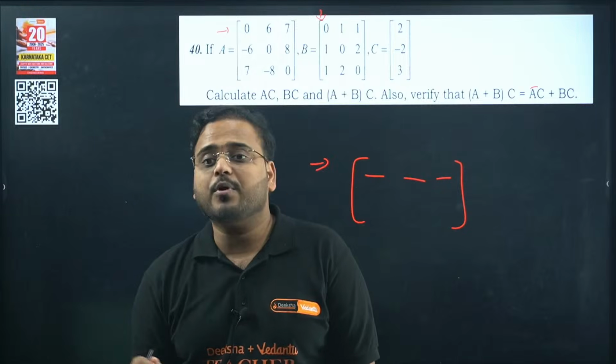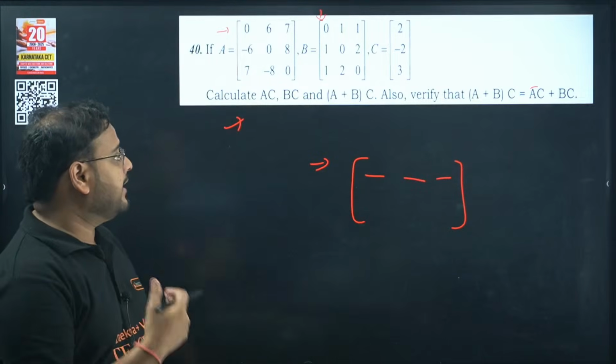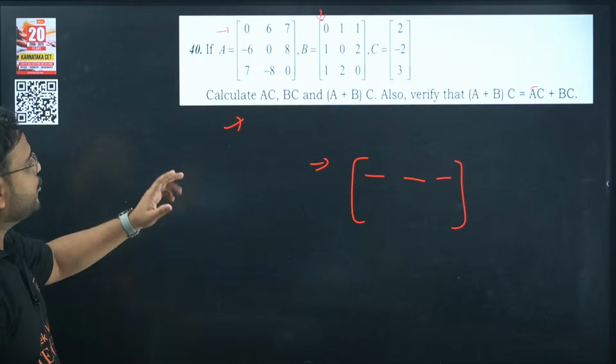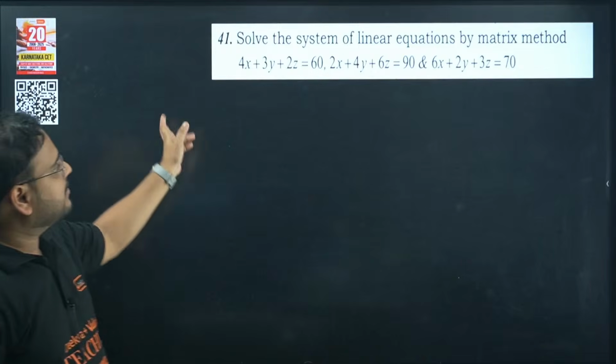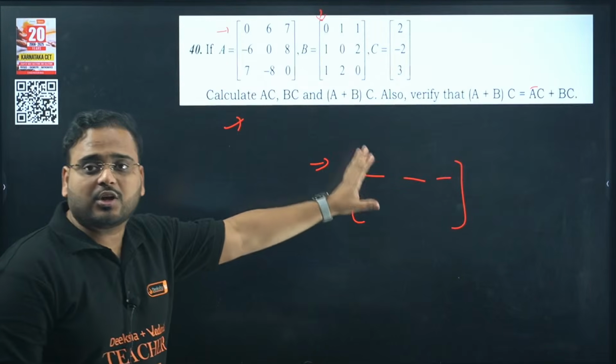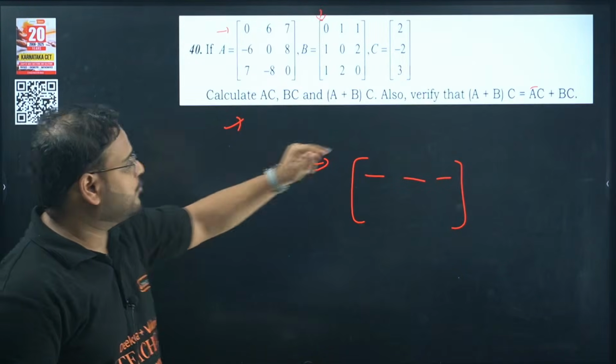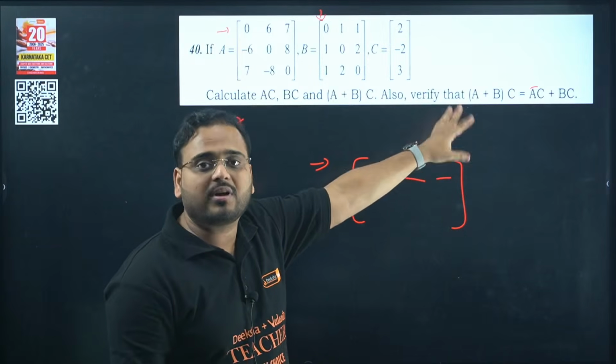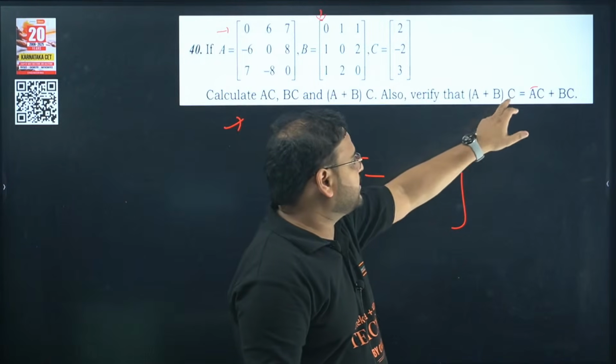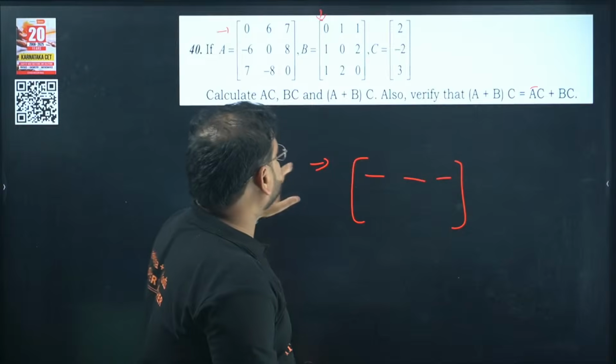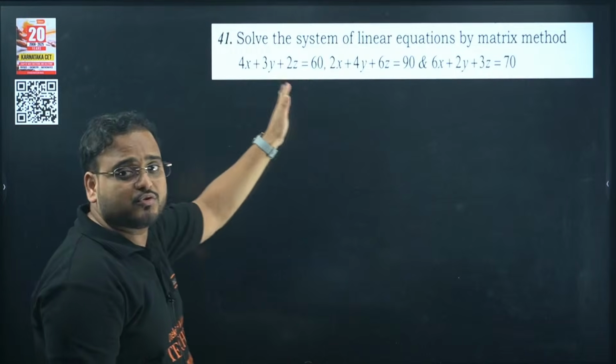Okay, so I hope you have understood what type of questions you can expect in your model question paper. Let me show you the questions quickly. Here is one question on the multiplication or the property of matrices. This is the distributive property over addition, right? That property is being proved over here. This is a matrix method to solve this equation.